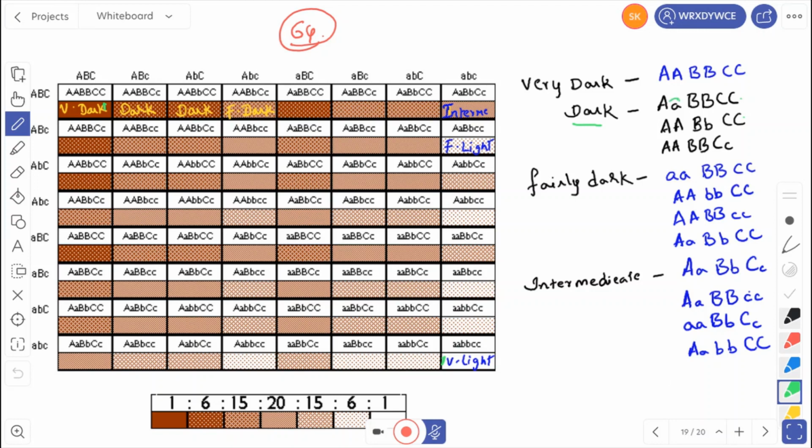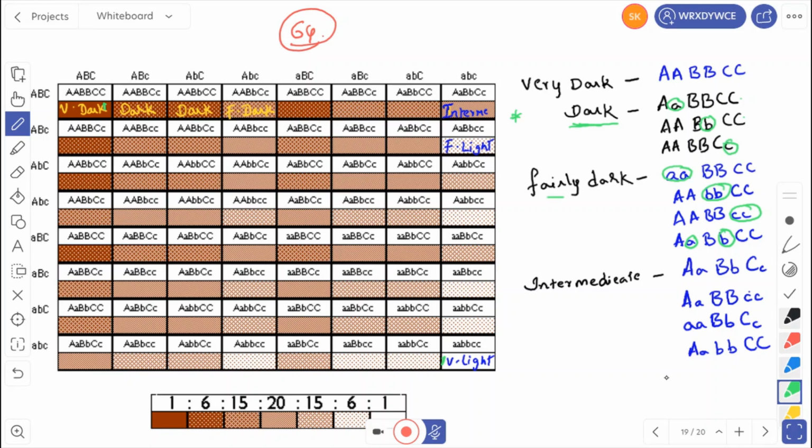So this is recessive here. 1 is recessive. This is recessive here. And this one is recessive here. So 1 is a recessive allele and the remaining 5 are dominant alleles. It is dark. Remember, you will get questions like this. They'll give a genotype and ask what the phenotype is. You have to identify that. Then fairly dark. Fairly dark means how many are recessive? 2. Here also 2. Here also 2. If 2 are recessive and 4 are dominant, the person will be fairly dark.